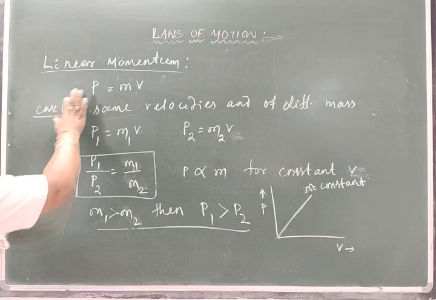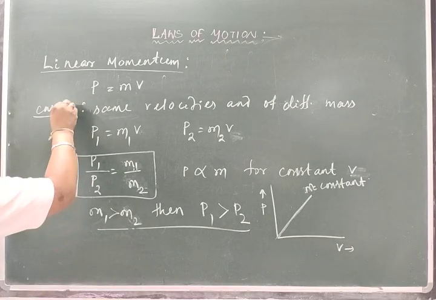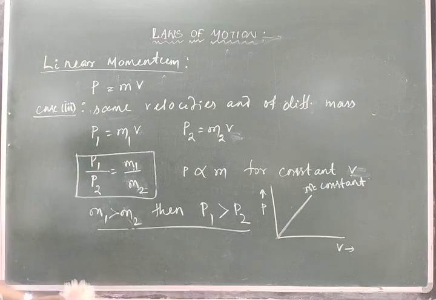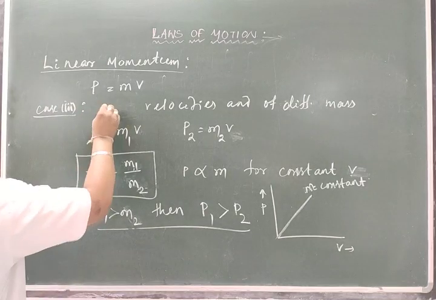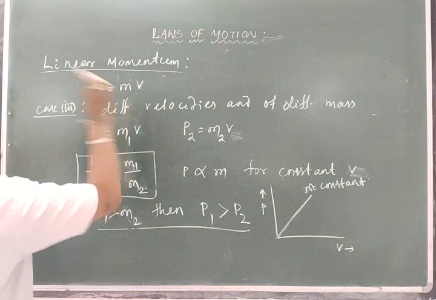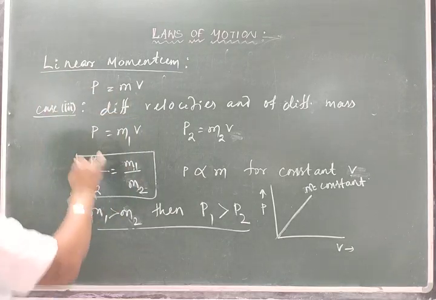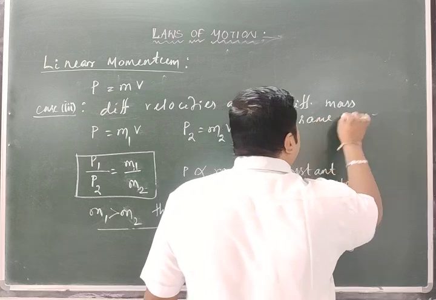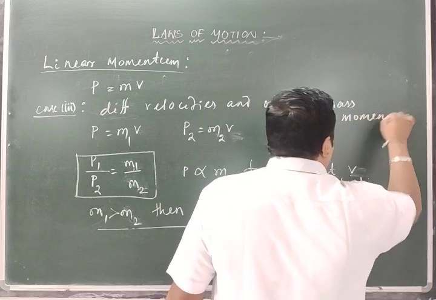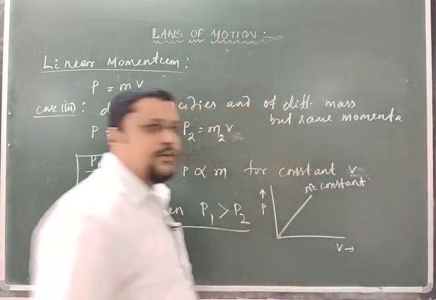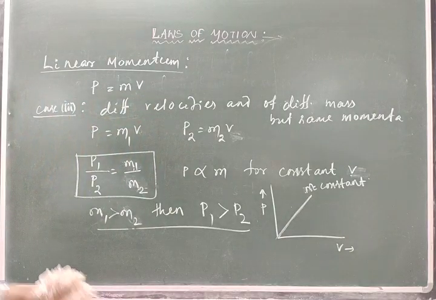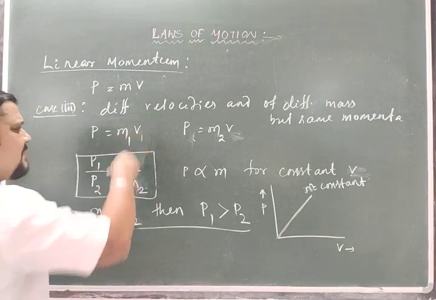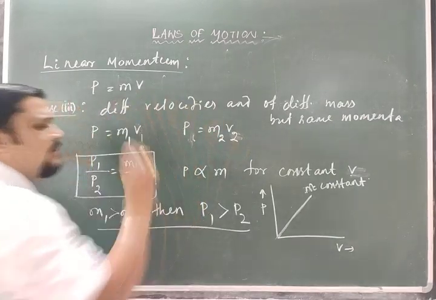Now if you go for case 3, this is something different. Two bodies of different velocities and different mass, but same momentum, same momenta, in plural it is momenta. Then P1 is equal to m1 v1 and P2 is equal to m2 v2.